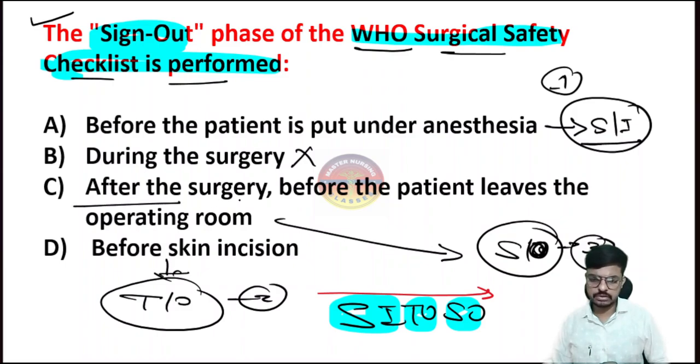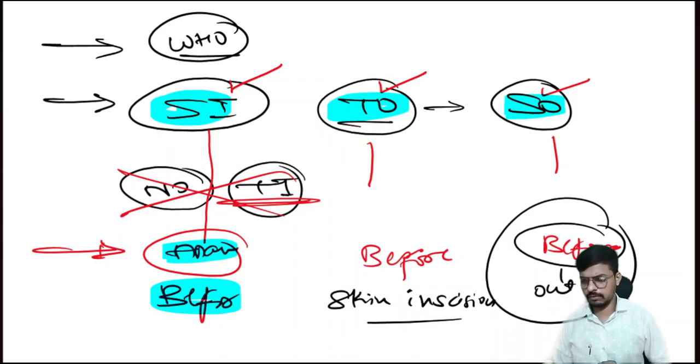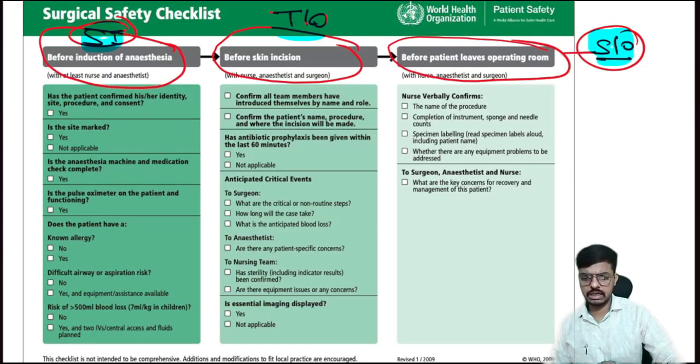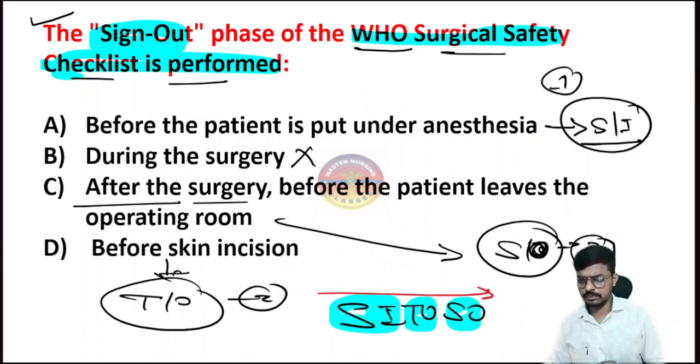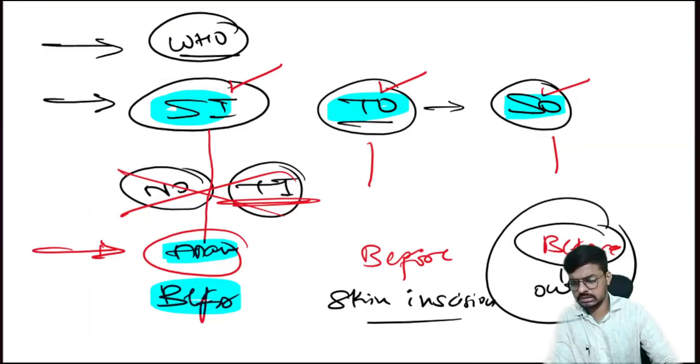I have already explained, after the surgery. After the time out, means after the surgery and before shifting the patient out of the OT. That is the correct answer here. Look at the option, right? After the surgery means after the sign out and before the patient leaves the operating room. So this one we have to check in our sign out. It's very important and it will come in the exam, right? I hope everything is clear on the surgical safety checklist.